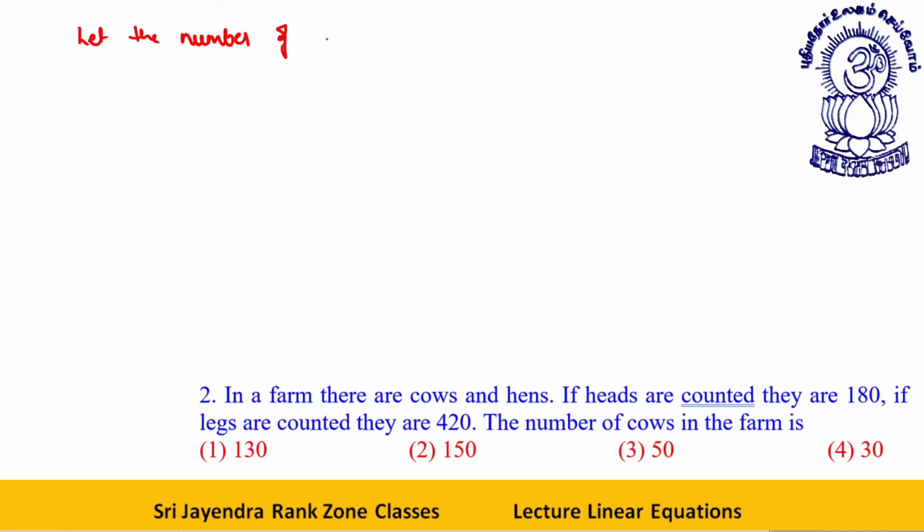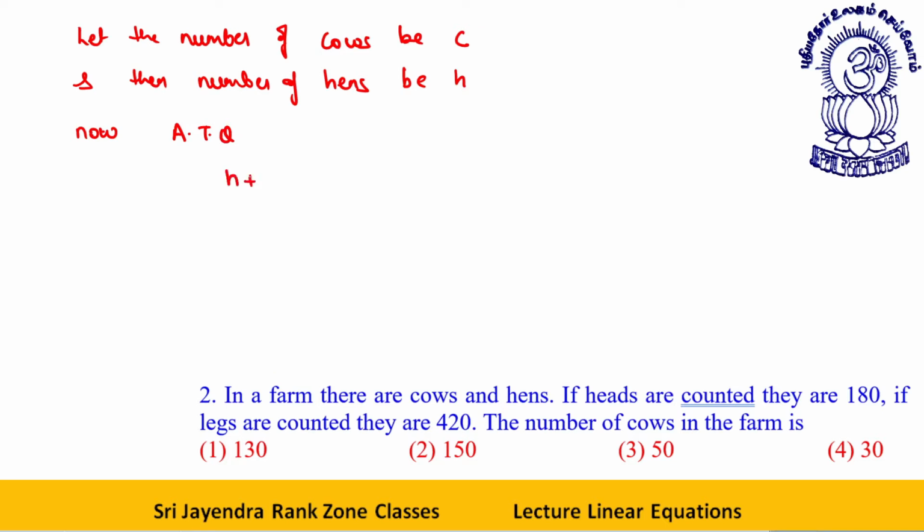Let the number of cows be C and the number of hens be H. Now, according to the question, hens plus cows, number of heads. Number of heads means number of animals. Hens plus cows is 180.